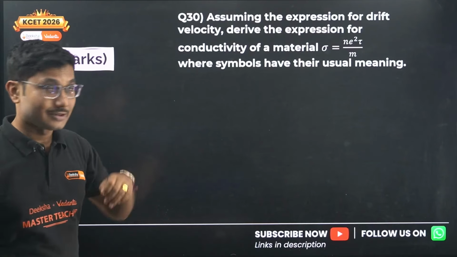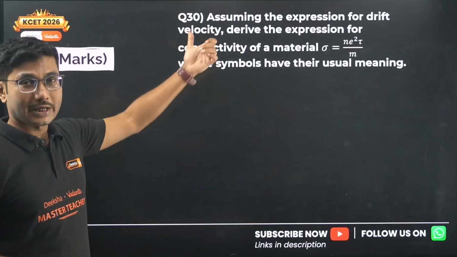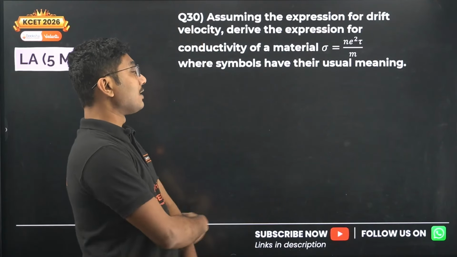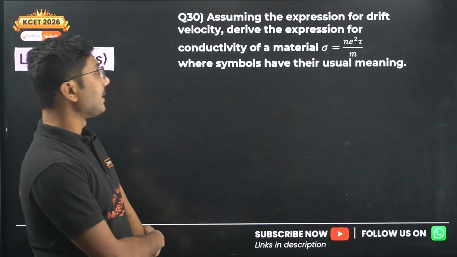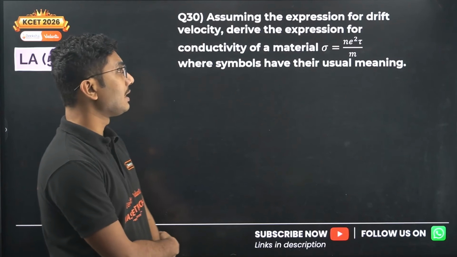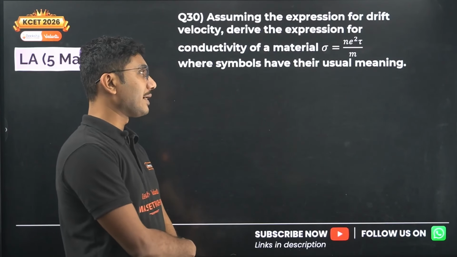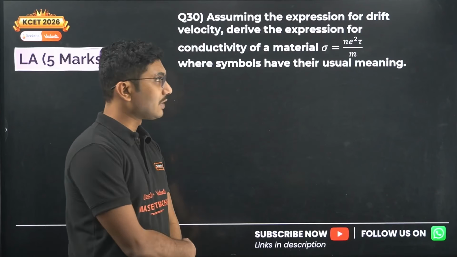One more derivation is there. This is also taken from your latest model paper. Assuming the expression for drift velocity, derive the expression for conductivity of a material. Sigma is equal to n e square tau by m, where symbols have their usual meaning.